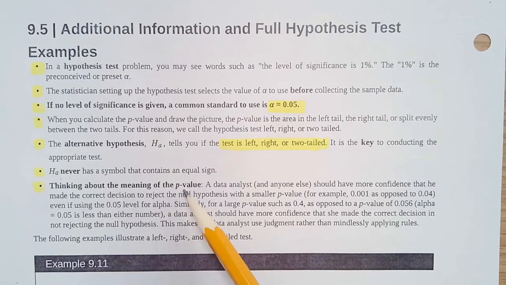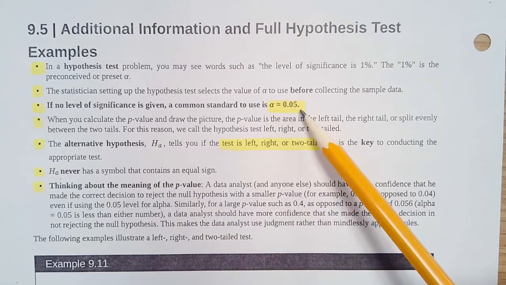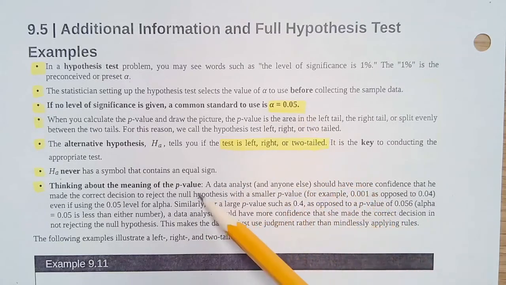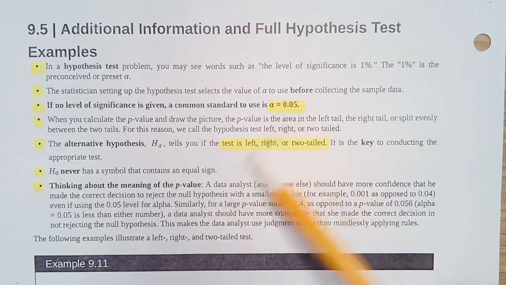All right, now remember that we're going to take our p-value and compare it to our alpha. That's going to help us decide whether to reject the null or to fail to reject the null.